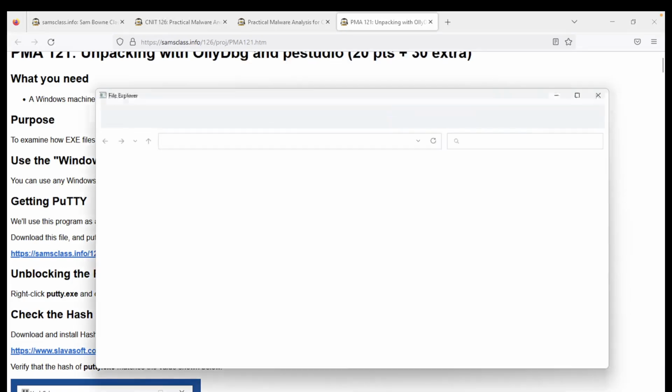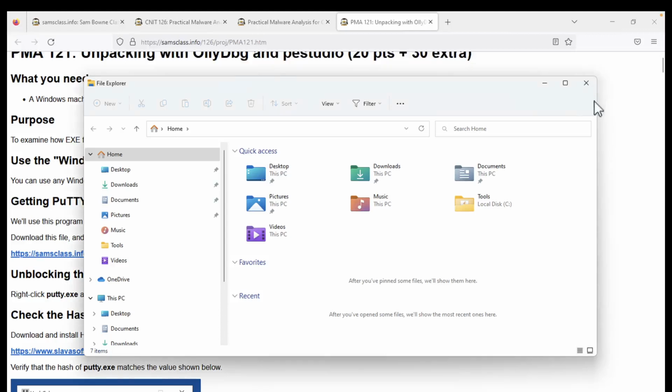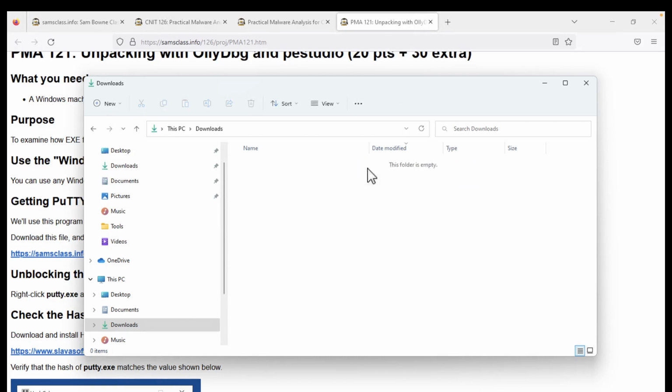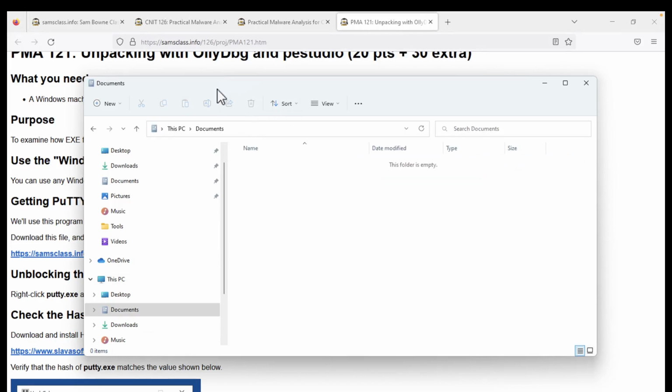Why is this not opening? Oh, here it is. Okay. All right, let's see. If I go to downloads, nothing there. How about documents? Well, yeah. So I'm on PMA 301.